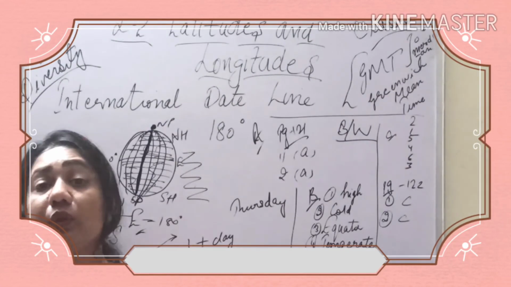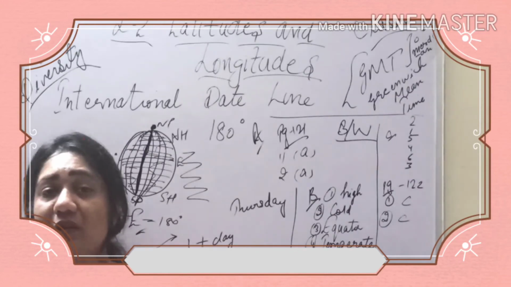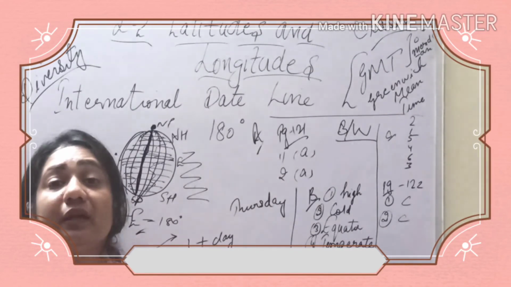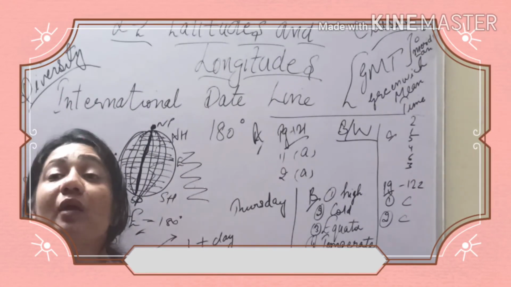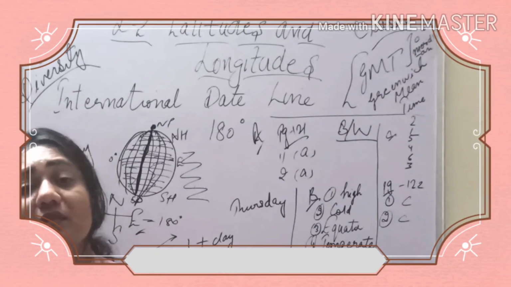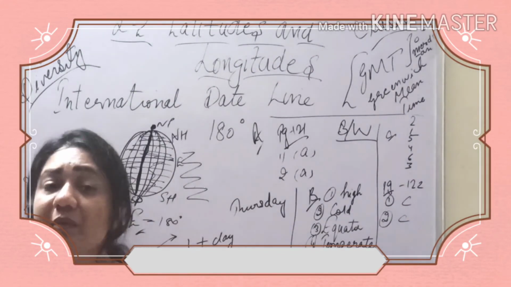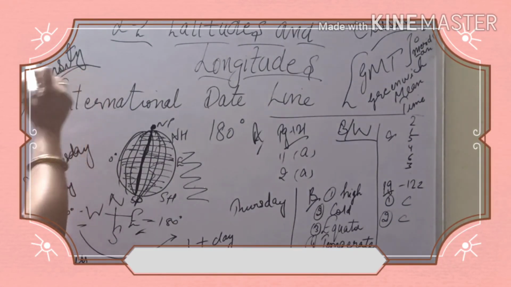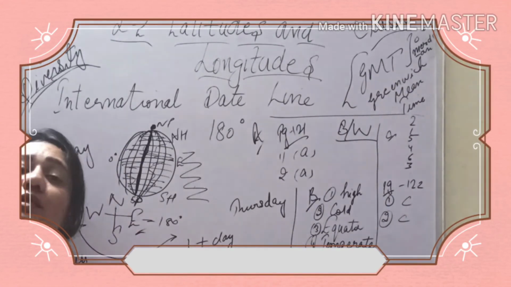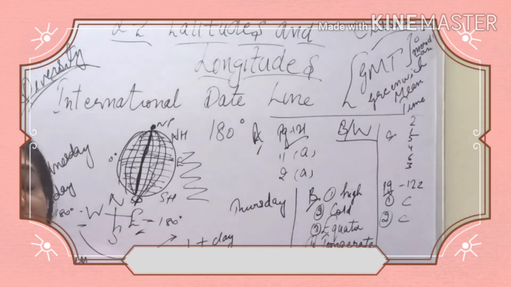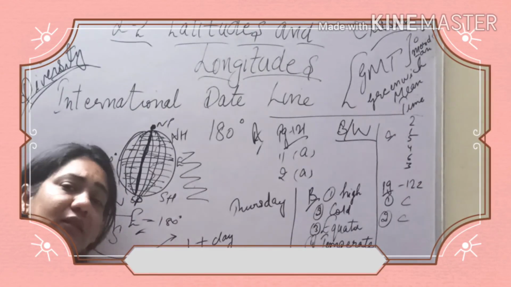In every place you go, there are different ways of celebrating the same festival. If I talk of the harvesting festival, it is different. It is called Baisakhi in Punjab, then Onam, Bihu. So different names are there. Then it is called mango showers in West Bengal. This way the same festival is celebrated but by different names. So there is diversity. But diversity doesn't divide us all. It shows that despite this diversity we are one and we are not to follow inequality. So we are going to take this topic up, and I'll be sending you videos also so that the concept is clear. Please enjoy the video and let's start the new concept.